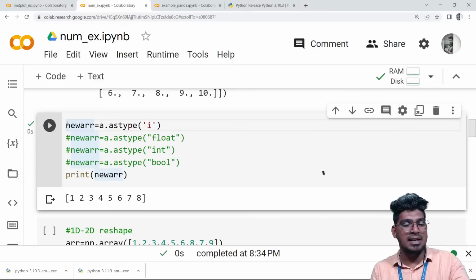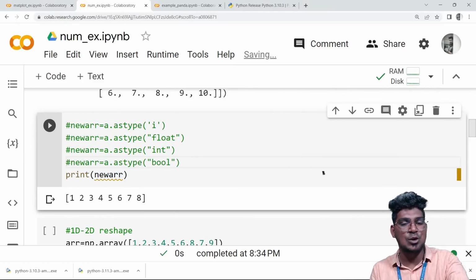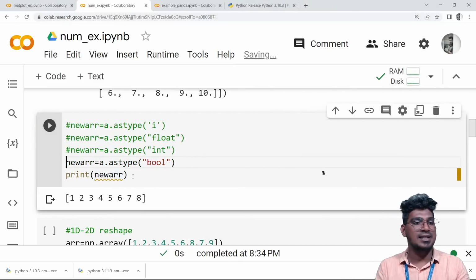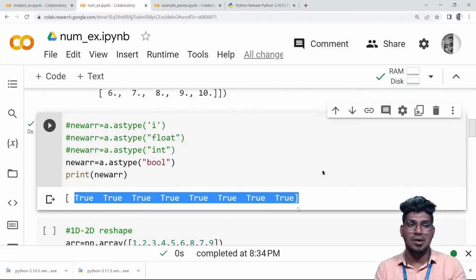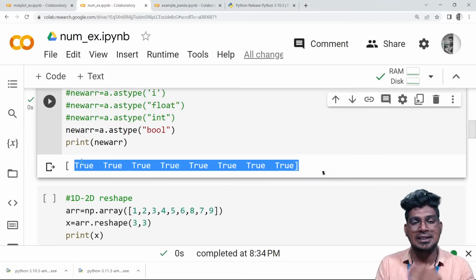If I want to display the data type as boolean, it is going to be displayed as boolean here. Right? So boolean means all the values will become either true or false, right? So this is the way it is going to be displayed like this.